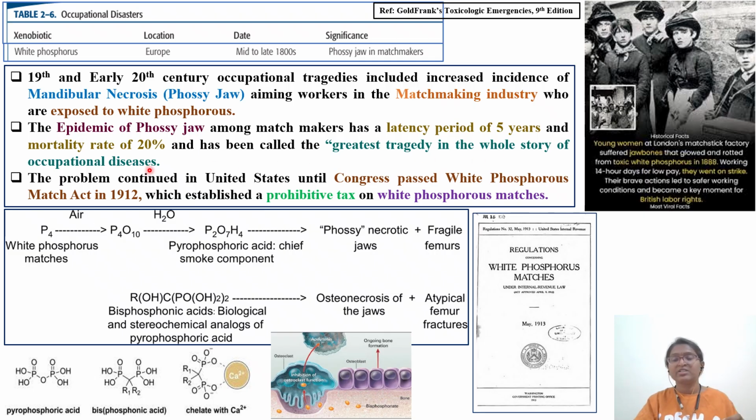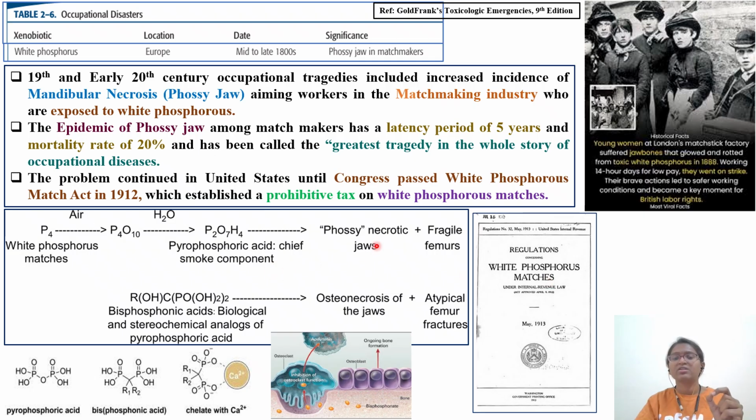So, post this revolt from this young woman, Congress passed one particular act, the White Phosphorus Match Act in 1912, which established a prohibitive tax on white phosphorus matchsticks. What is happening is this: whenever white phosphorus from these matchsticks comes in contact with air, it forms pentoxide, P4O10. Then it comes in contact with water and pyrophosphoric acid is formed, which is a chief smoke component.